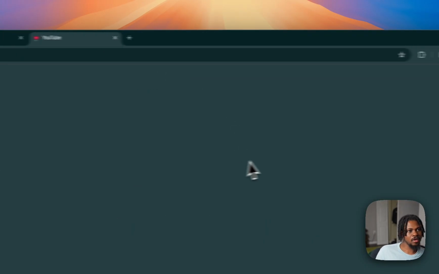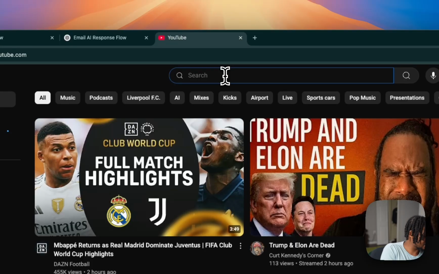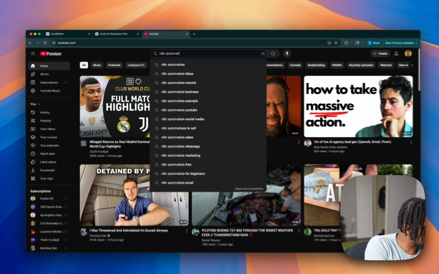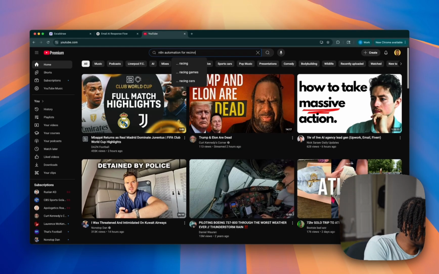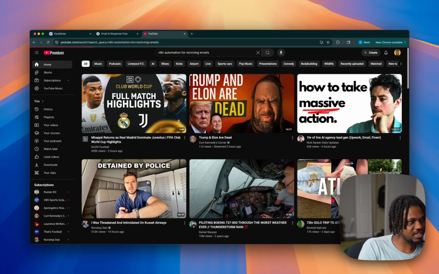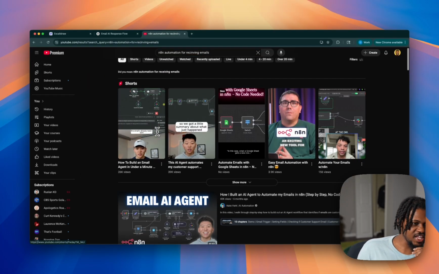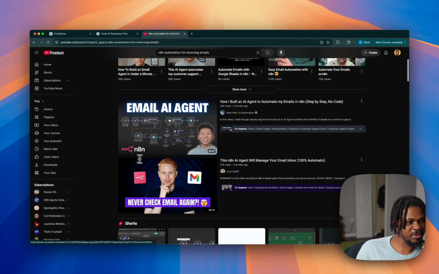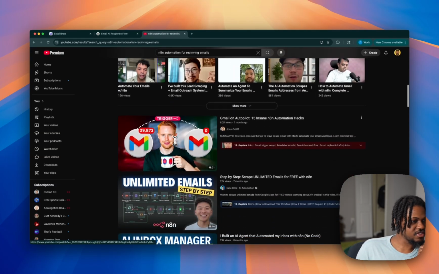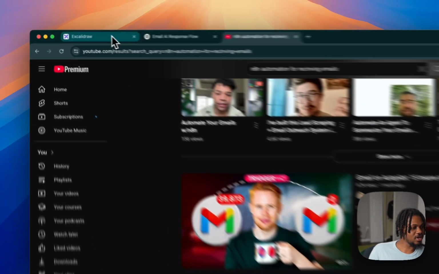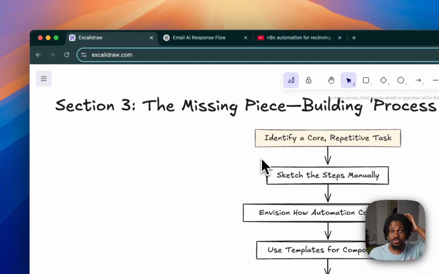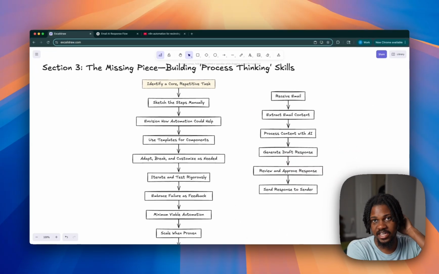Then we say something like, I need an n8n automation for receiving emails, right? Or something like that. And then here we can look, okay, how to build an email agent node. There's so many things we can look at, and at this point we already know what we're trying to build, right? Maybe not everything in that particular video fits our use case, but we know which parts we need because we already have the workflow in a very processable format, right?